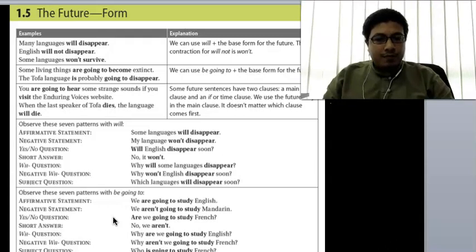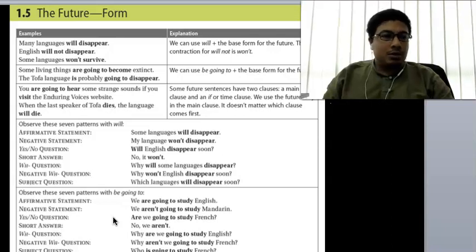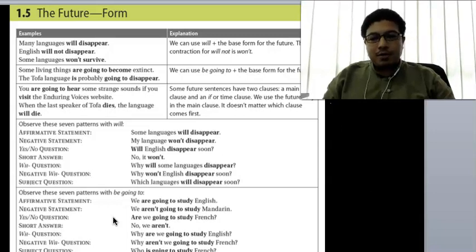Are we going to study French? No, we aren't. So aren't, A-R-E-N, apostrophe T, is short for are not. Or if we say he is not going to study, we can say in a short form, he isn't going to study. So that is short for is not, and the short for is not is isn't. The short for are not is aren't. So those are the things about simple future tense.